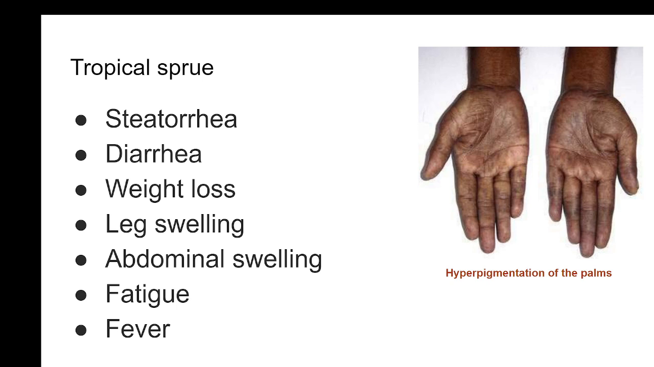Typical clinical symptoms of tropical sprue would be steatorrhea, that's fatty stools, diarrhea, weight loss, swelling or edema in the legs, or abdominal swelling, where the abdomen becomes bloated, or even there could be a marginal hepatomegaly, and fatigue, irregular fever. Total weight loss is the most important. Patients of tropical sprue would show remarkable weight loss, and when it occurs at a relatively younger age, there may even be stunted growth. A frequently seen clinical entity is hyperpigmentation of the palms.